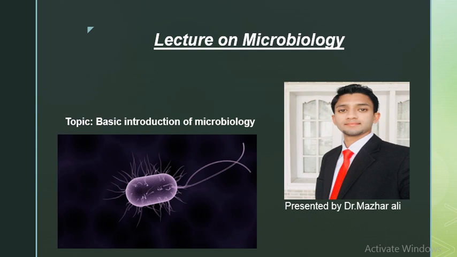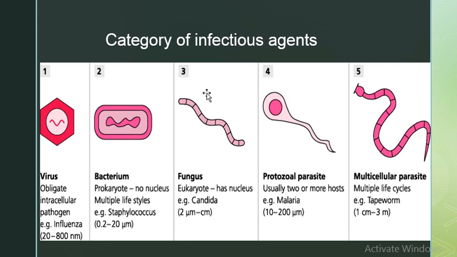So let's start. Infectious agents are categorized into different types. In the picture you see some categories of infectious agents. It depends on the smallest and smallest organism. In that category, category number 1 will be prions, but in that picture they are not included. But prions are my major topic today. A prion is also the smallest organism which can cause infection.